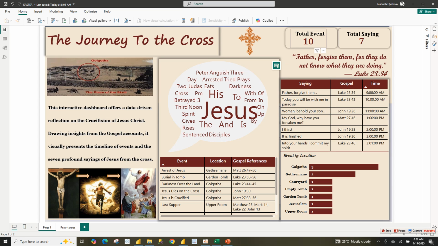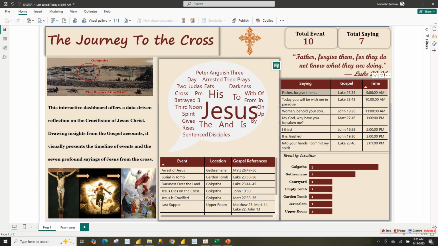So we have a total number of 10 events. We have the seven sayings on the cross. We shall analyze each of these events in the table. I analyzed it in the table.